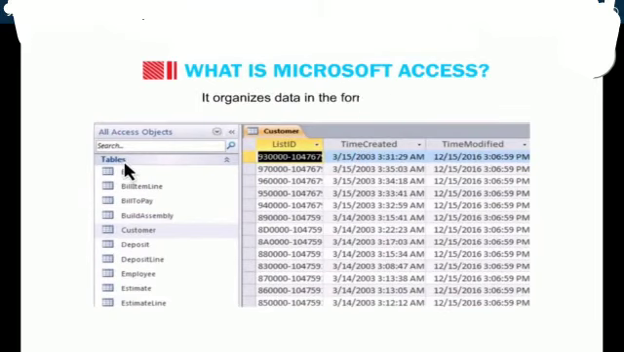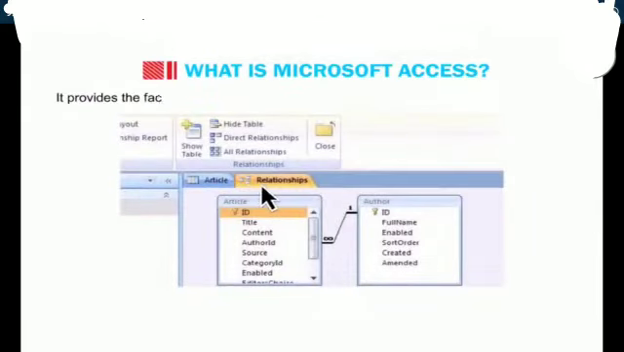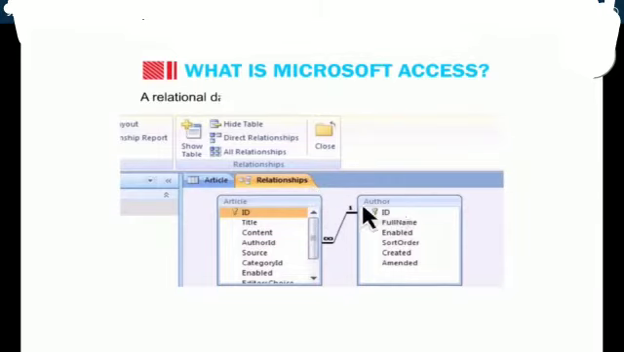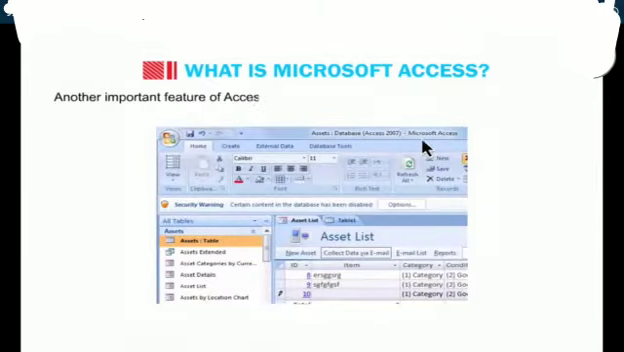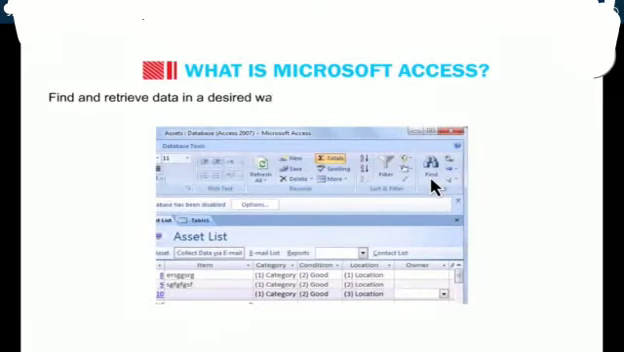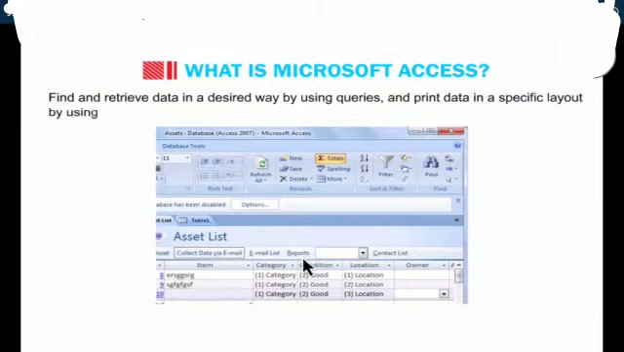It organizes data in the form of tables. It provides the facility to create a relationship between these tables using common fields. A relational database helps prevent duplication of data. Another important feature of Access is that you can add, update, delete, view data, and establish relationships by using forms, find and retrieve data in a desired way by using queries, and print data in a specific layout by using reports.